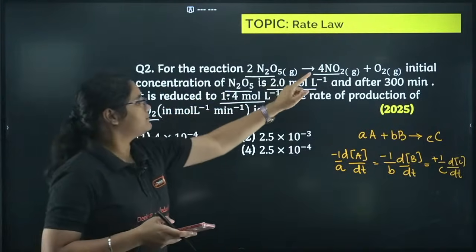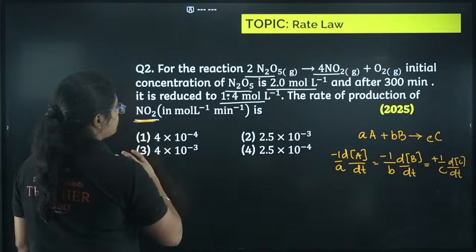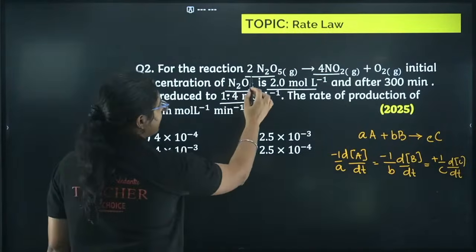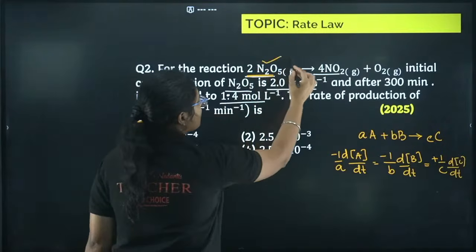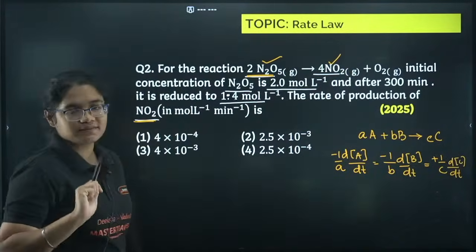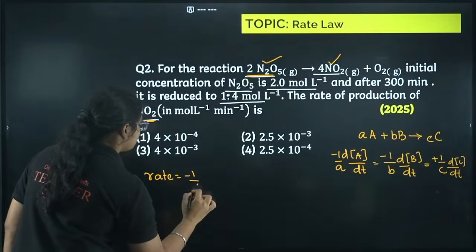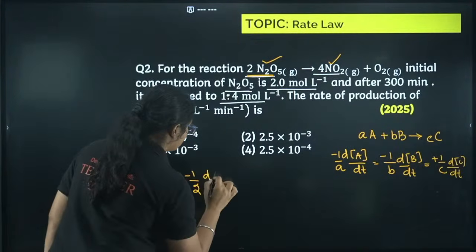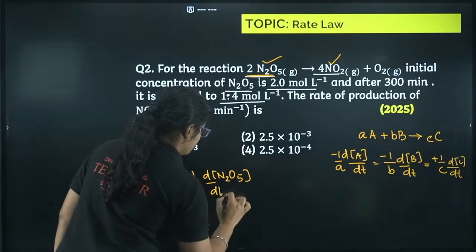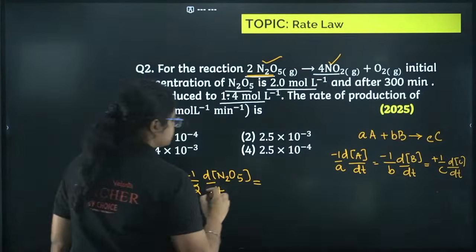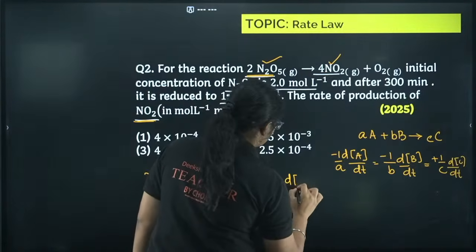So the reaction is given and what do we have to find out? The rate of formation of NO2, right? And whose data is given to me? N2O5 data is given to me. So what is the relation between N2O5 and NO2? I can say that rate is equal to minus 1/2 of d[N2O5]/dt, is equal to plus 1/4 of d[NO2]/dt.